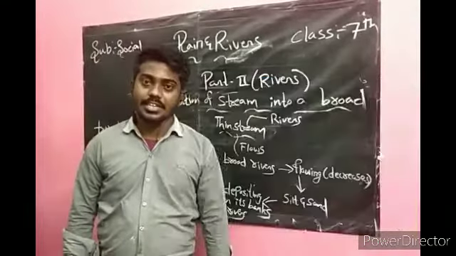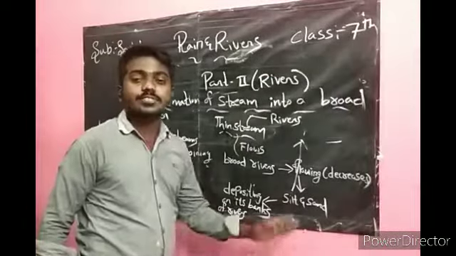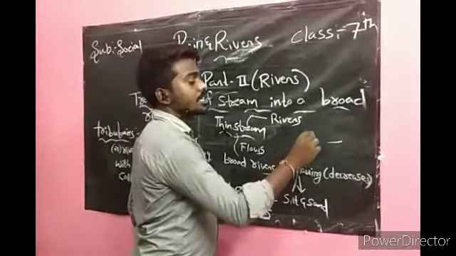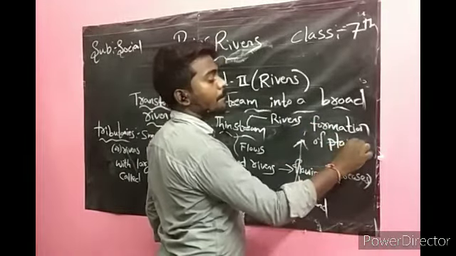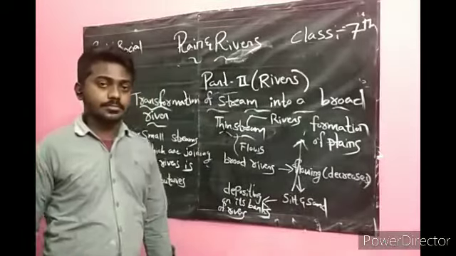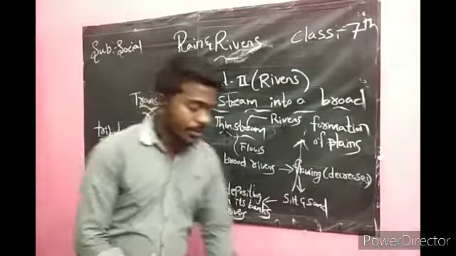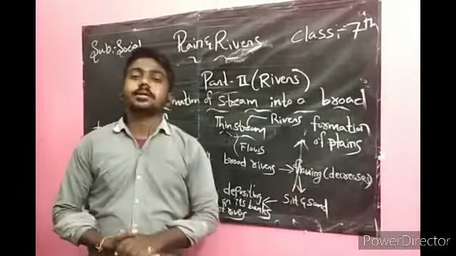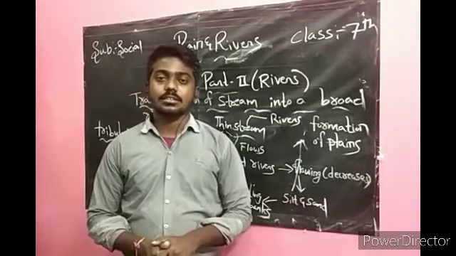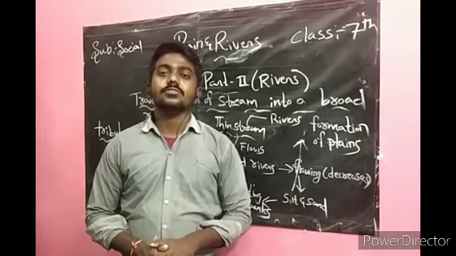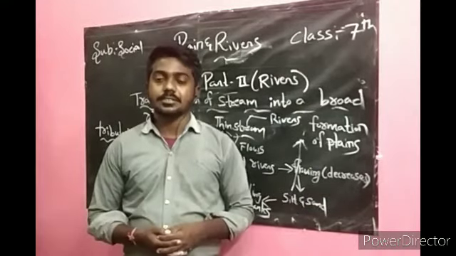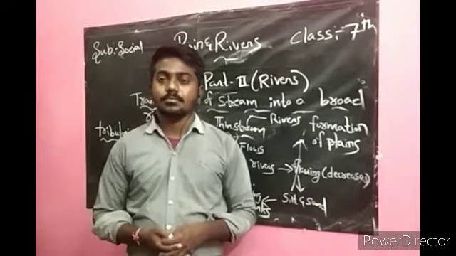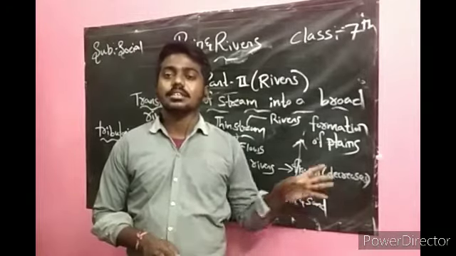The depositing of silt and sand causes the formation of plains. Very, very important. In the plains region, we can irrigate more and more agriculture. There is a lot of water available in the plains region.